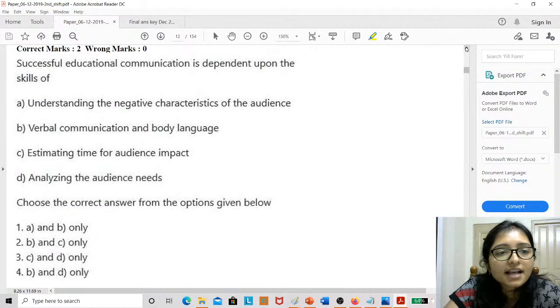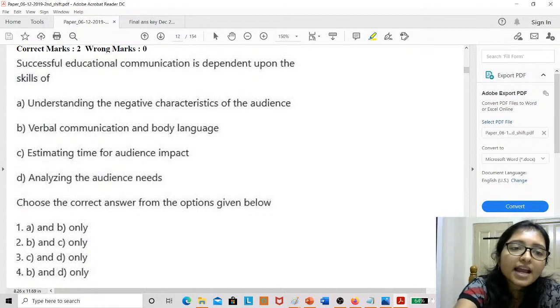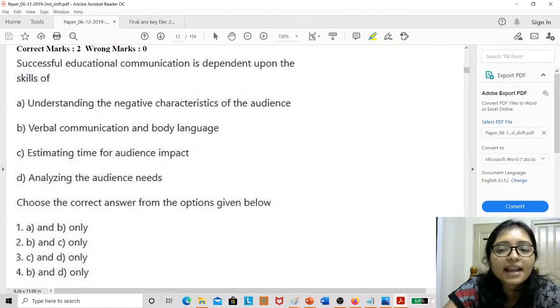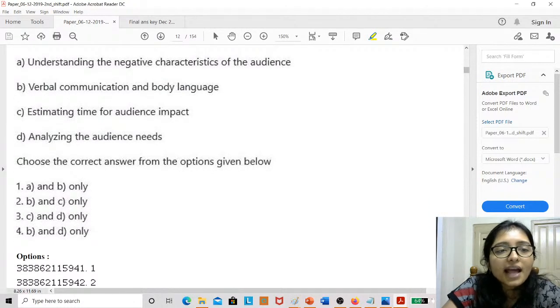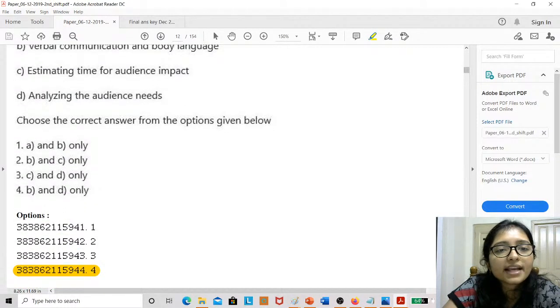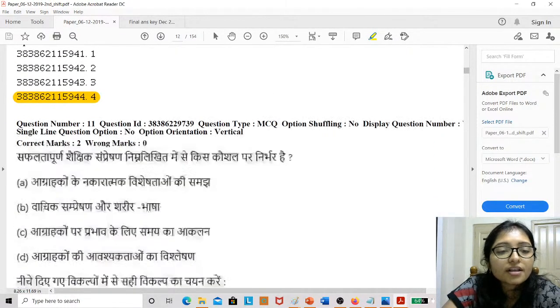It was asking successful, and here B and D, that is verbal communication of body language and analyzing the audience need, right? First one is negative character, that is not required. A is definitely not be there, and B is there, and estimating time of audience impact, that is not there.